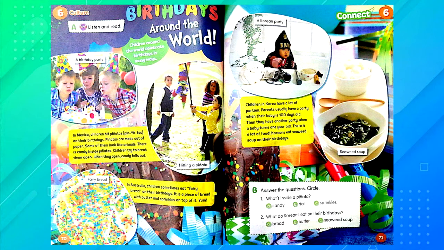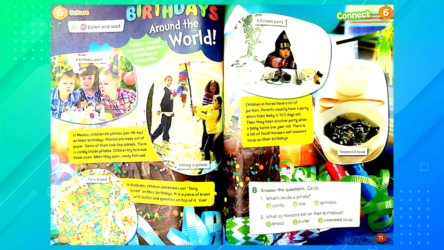In Australia, children sometimes eat fairy bread on their birthdays. It is a piece of bread with butter and sprinkles on top of it. Yum! Children in Korea have a lot of parties. Parents usually have a party when their baby is 100 days old. Then they have another party when a baby turns 1 year old. There is a lot of food. Koreans eat seaweed soup on their birthdays.